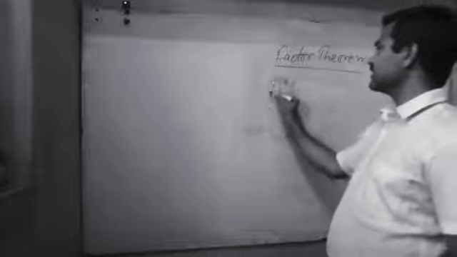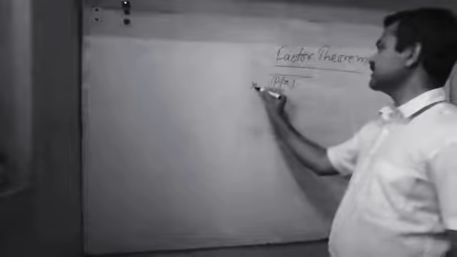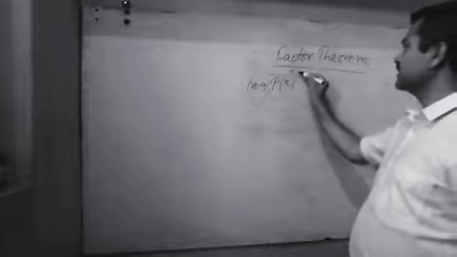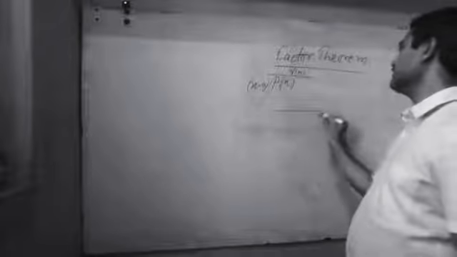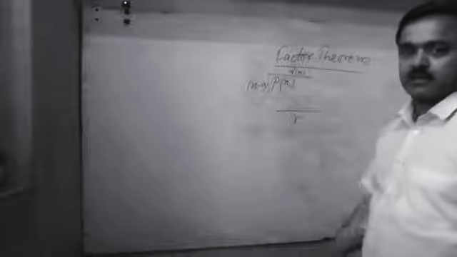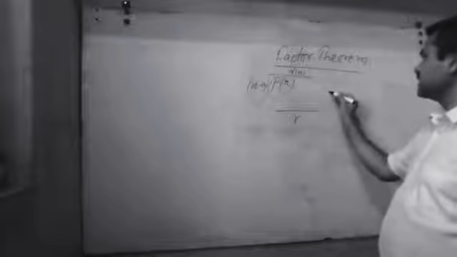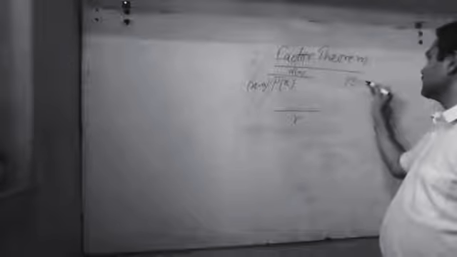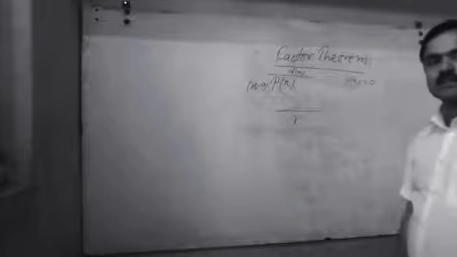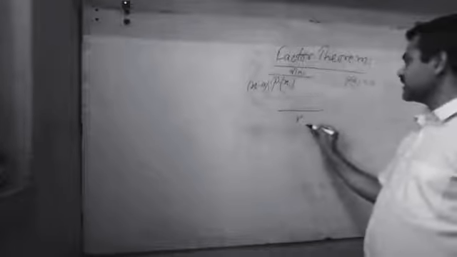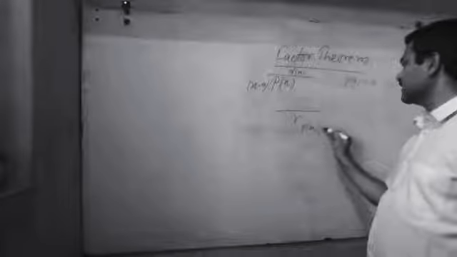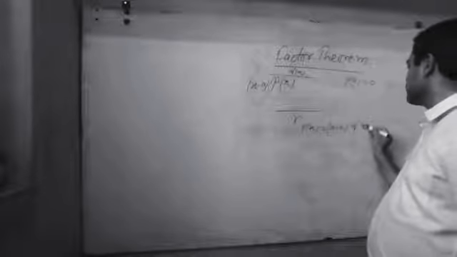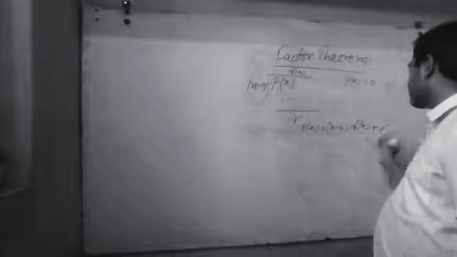Here P(x) is the dividend, and if it is divided by x minus a, suppose Q(x) is the quotient and r is the remainder. The condition is P(a) equals 0. This whole can be written as P(x) equals x minus a into Q(x) plus r.